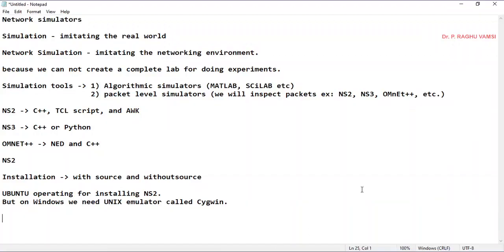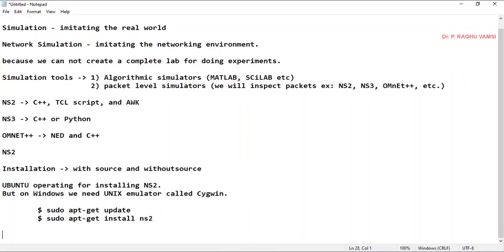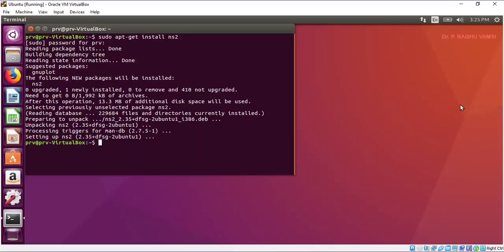Now NS2 is installed. So here we need to go for the command sudo apt get. First you need to go for update, sudo apt get update, then sudo apt get install ns2. By default, NS2 and supporting libraries will be installed on your Ubuntu machine. To check whether NS2 is running or not, type ns. It will give you the ns command prompt. That means you are going to run ns successfully.